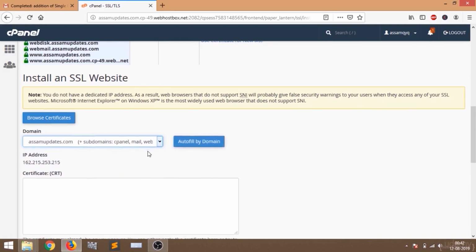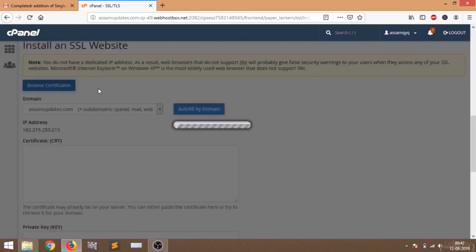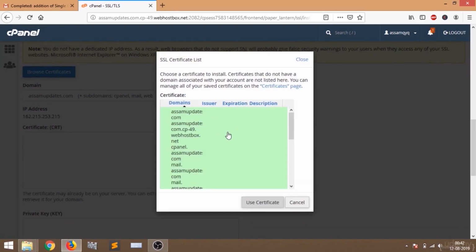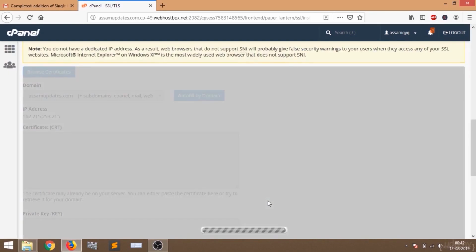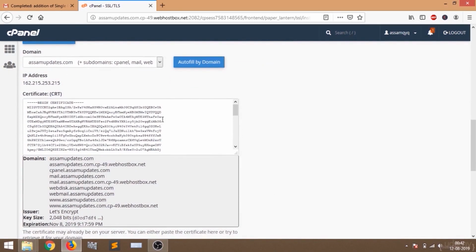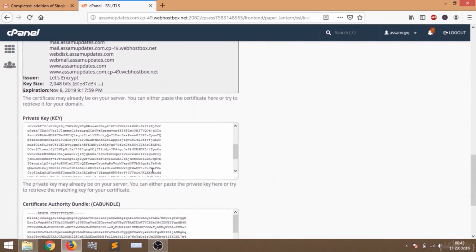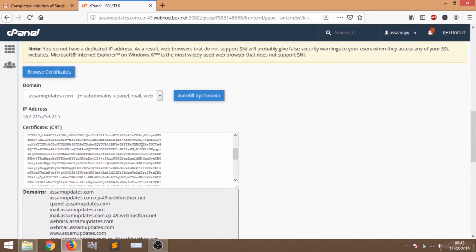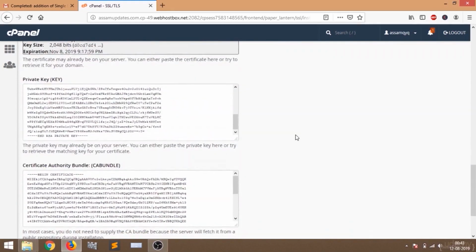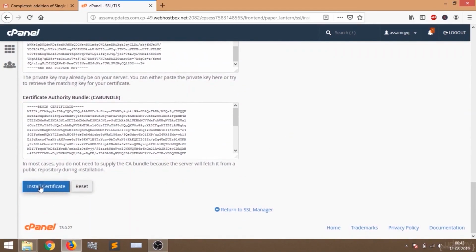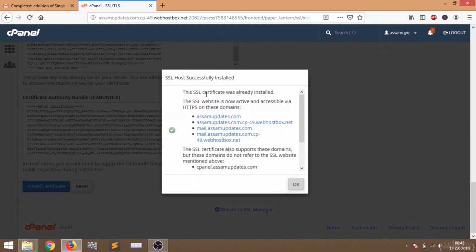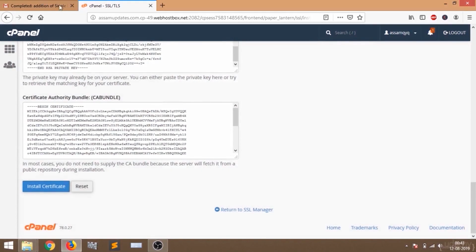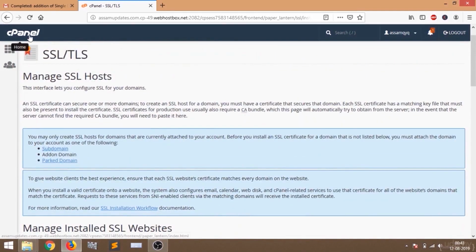Now click on browse certificates. This thing will pop up and we have to click on use certificate. These spaces will be filled up for you. These are the certificates. Now we are going to scroll down and click on install certificate. The SSL certificate is successfully installed. Now let's go back to our cPanel.